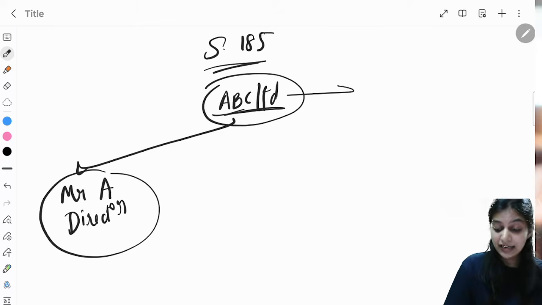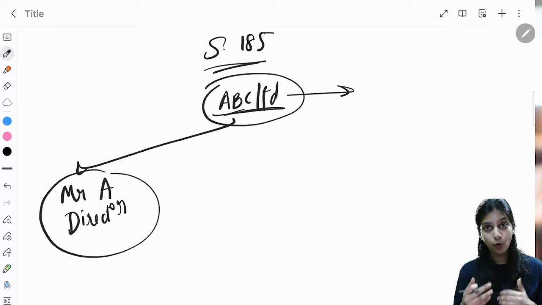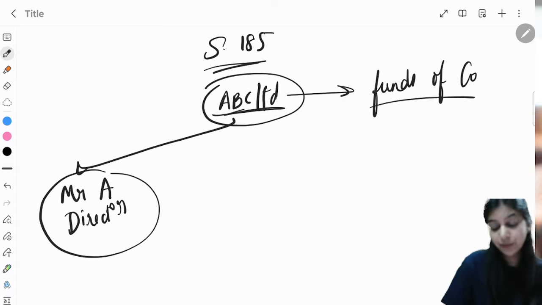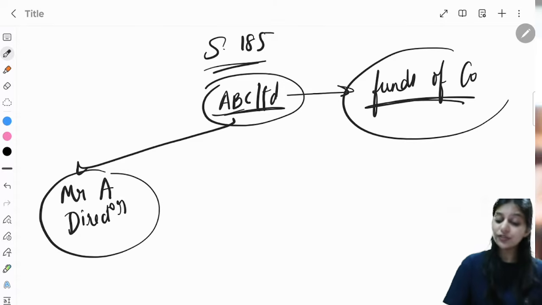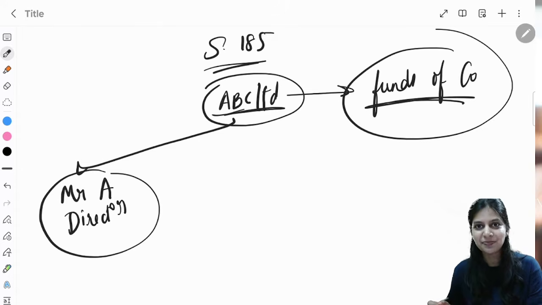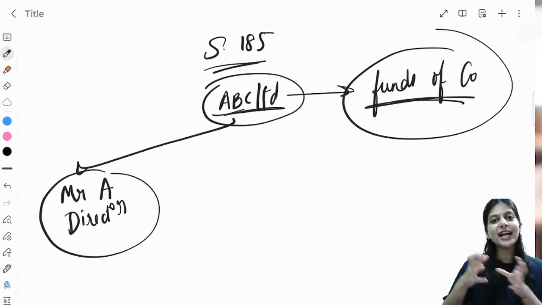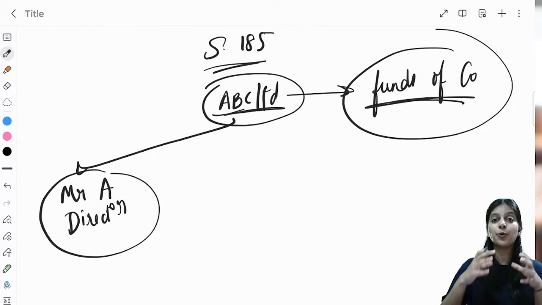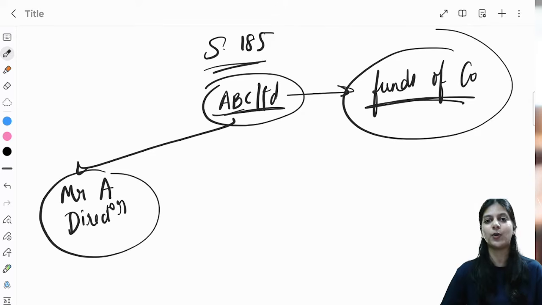Now, if company wants to give loan to its director, it would give loan from the funds of the company, right? And this funds of the company is ultimately whose? This funds of the company is ultimately the shareholders, right? So the intention behind section 185 is to protect the interest of the shareholders.